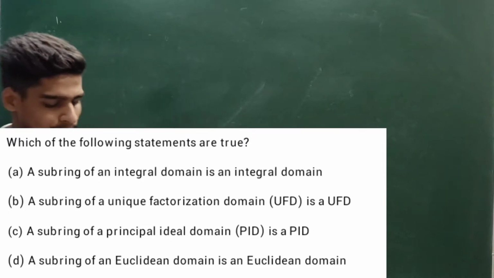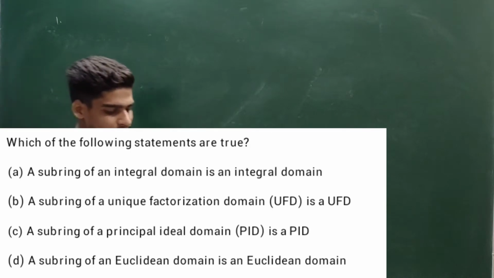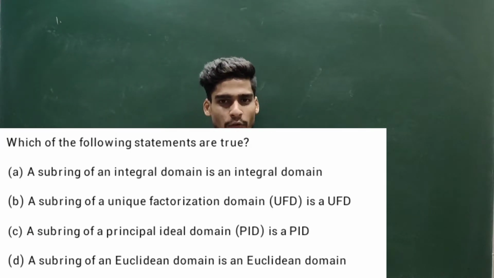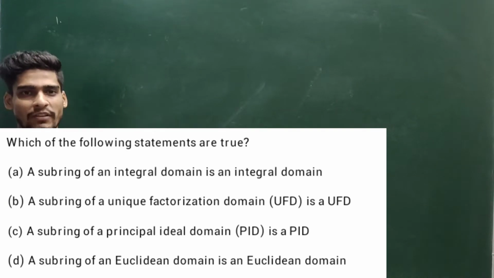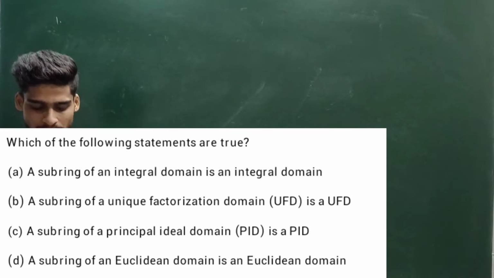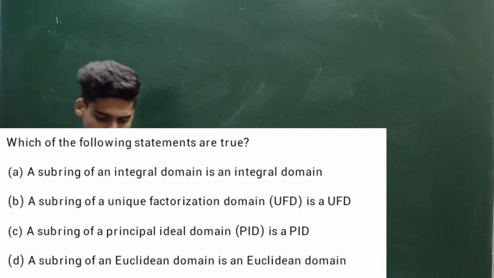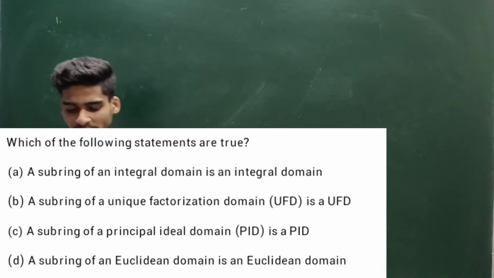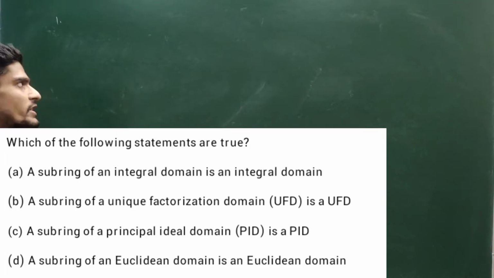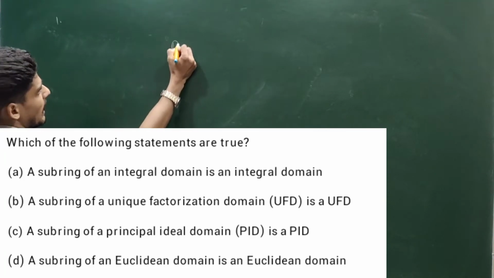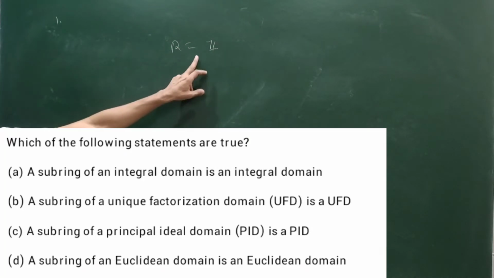But there is one problem in this question. I am explaining the definition given in the Dummit and Foote book. They assume an integral domain is a commutative ring with unity without zero divisors, and that definition I also follow. But here they are saying a subring of an integral domain is an integral domain. So according to Dummit and Foote's definition, if you take R to be say Z, this is an integral domain, a commutative ring with unity.